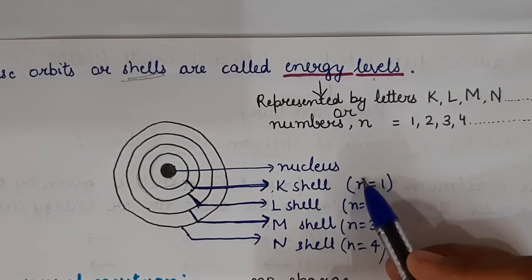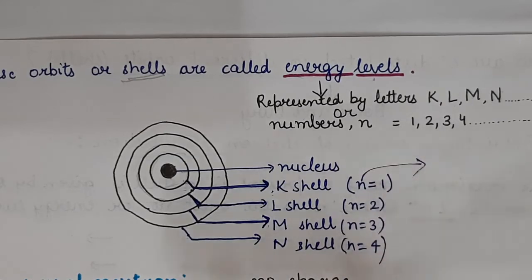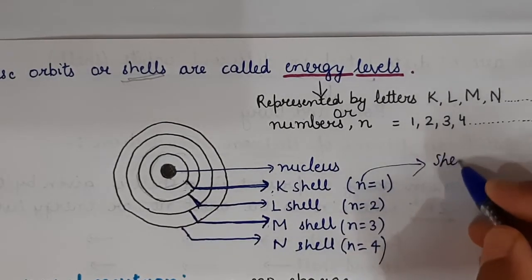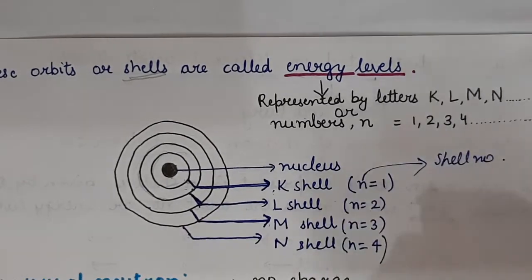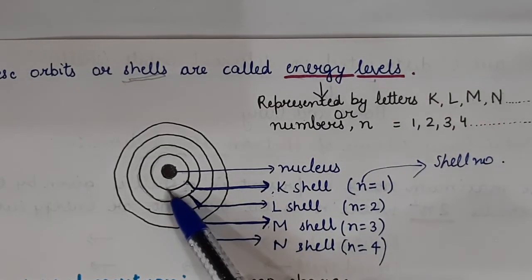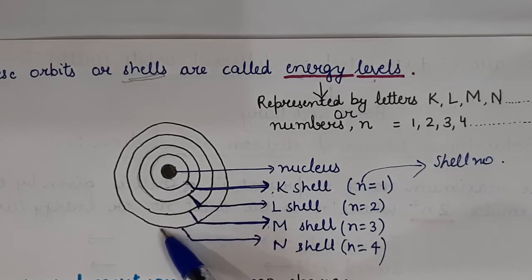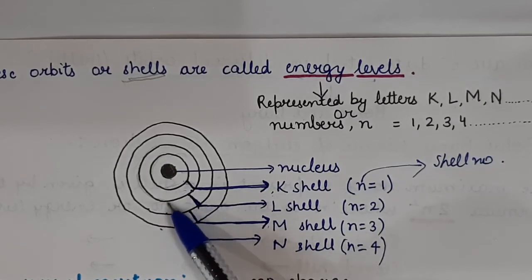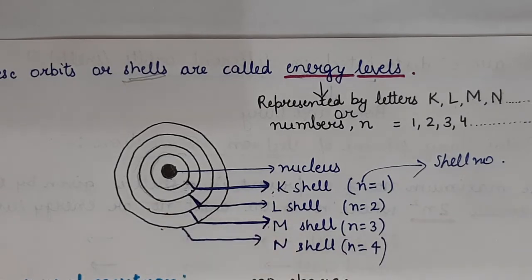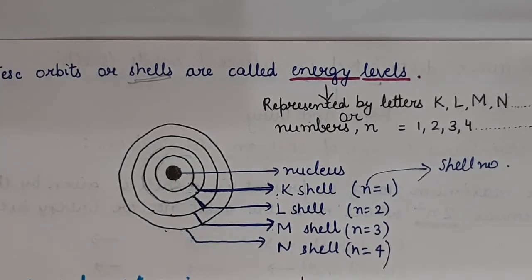Where this n represents the shell number. Which shell? First, second, third, fourth. Clear? K, L, M, N; n equal to 1, 2, 3, 4. Okay? So this was about Bohr's model.